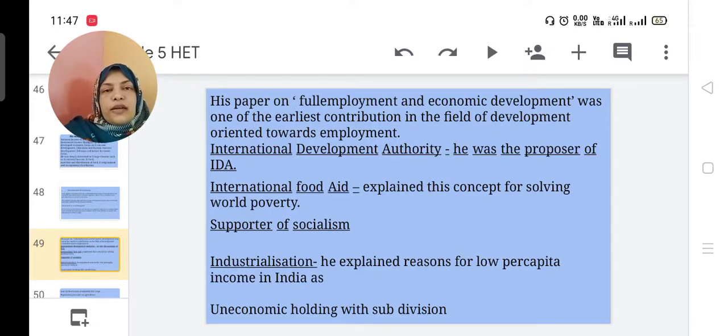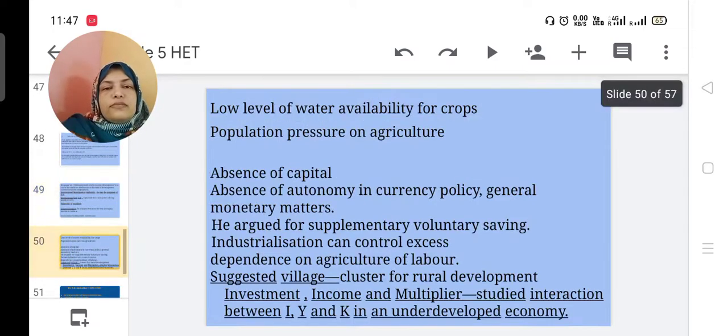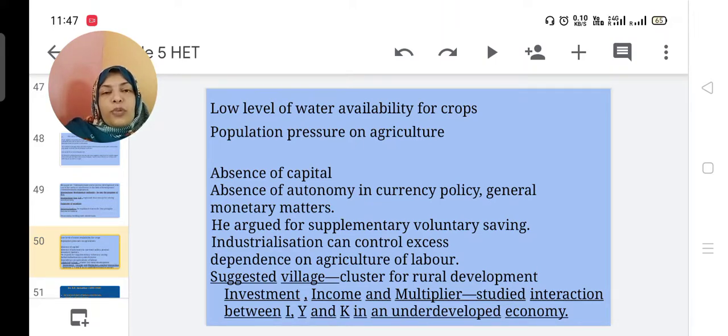Most of the land is concentrated among only rich persons. Then the low level of water availability for crops is a problem of productivity in agriculture. Population pressure on agriculture is also a reason for the low level of productivity in agriculture. Then absence of capital, absence of autonomy and freedom in currency policy, general monetary measures, etc. are the problems of India.